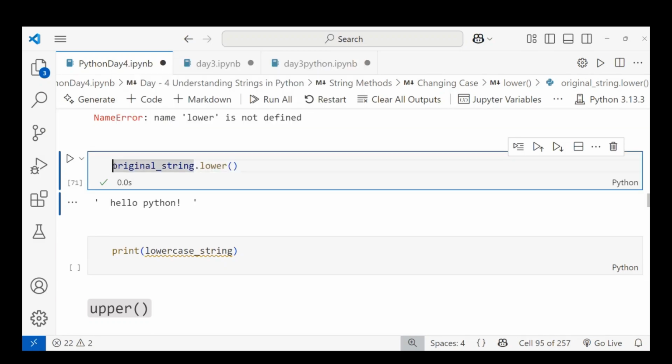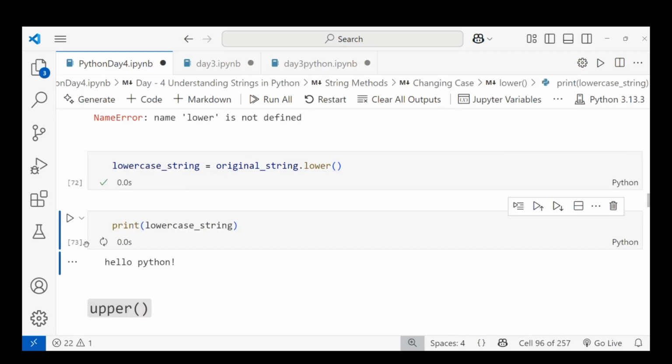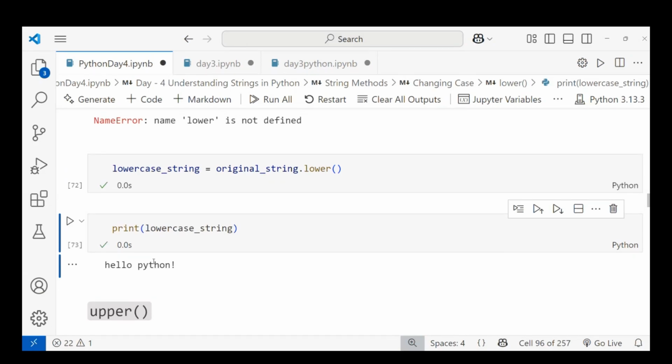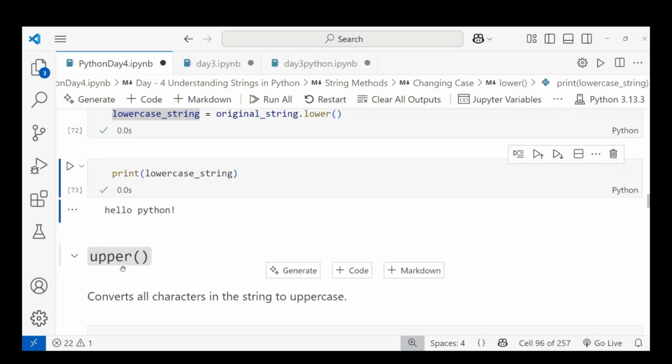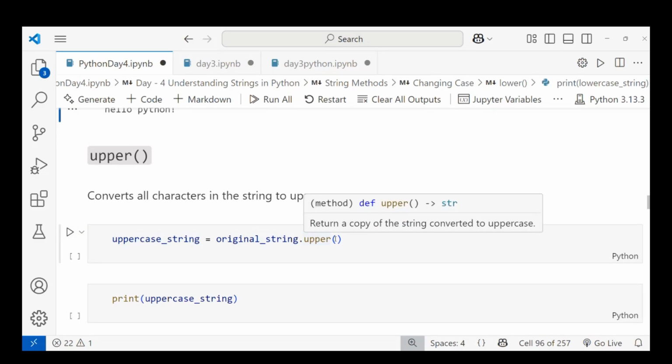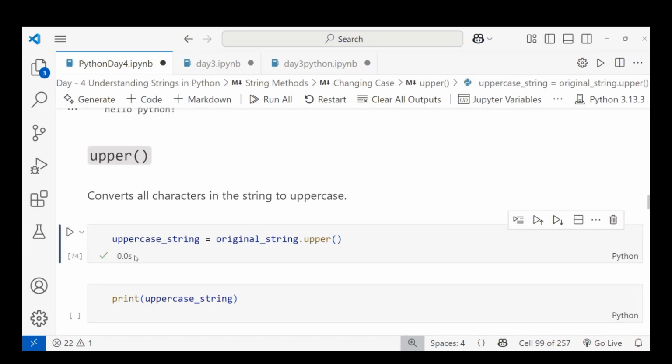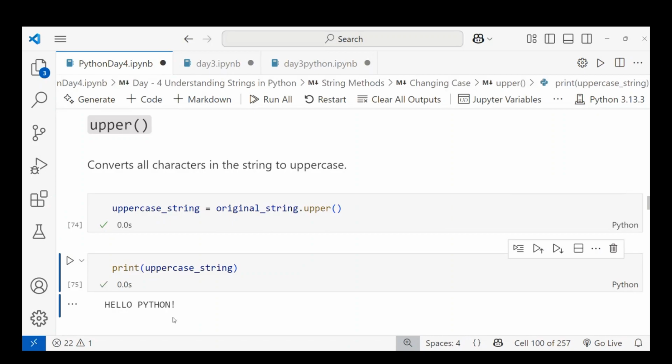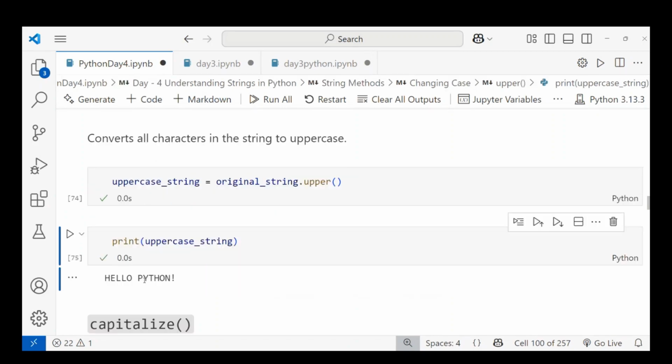Let's change to the existing one and run it. After running this, I get hello python. That is how lower works: it converts all characters to lowercase. Now let me use upper, which is the opposite, converting all characters in the string to uppercase. The uppercase string is equal to original string dot upper. When I run this and print the uppercase string, you can see HELLO PYTHON.